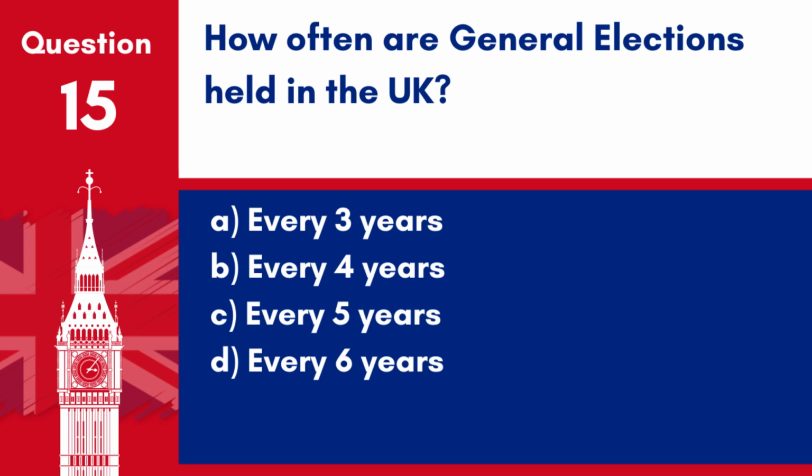Question 15. How often are general elections held in the UK? A. Every 3 years. B. Every 4 years. C. Every 5 years. D. Every 6 years. Answer: C. Every 5 years. General elections are typically held every 5 years to elect members of Parliament.